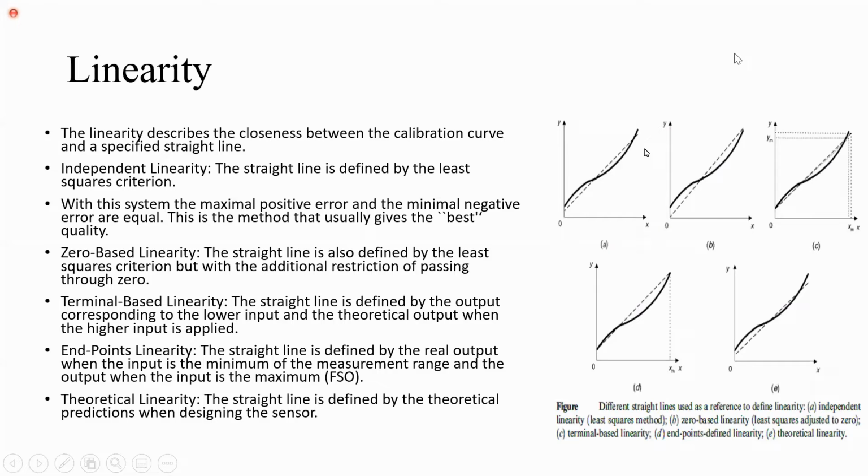Different calibration curves for different instruments.